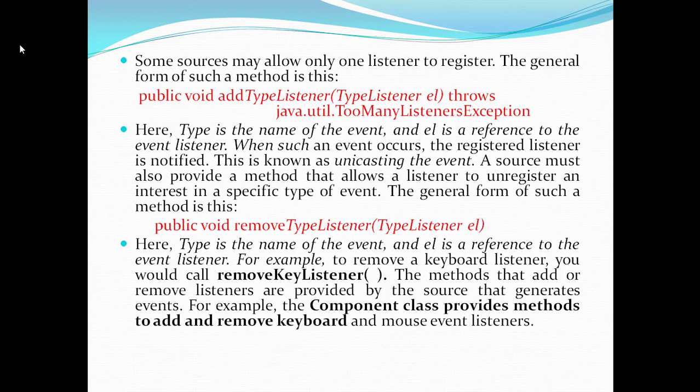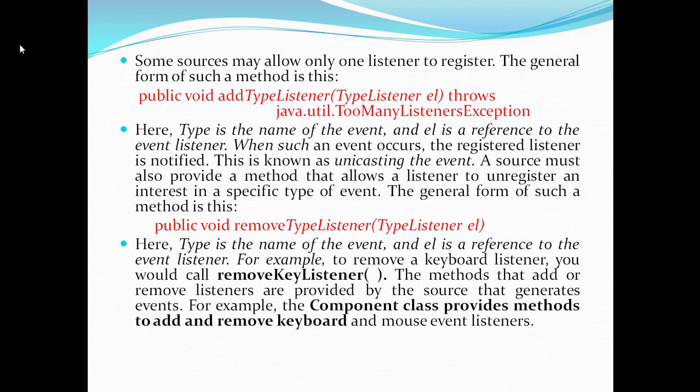Some sources may allow only one listener to register. The general form of such a method is: public void addTypeListener(TypeListener el) throws java.util.TooManyListenersException.